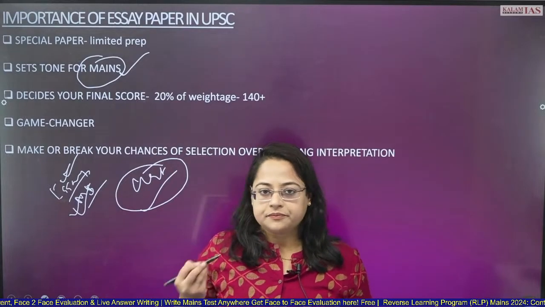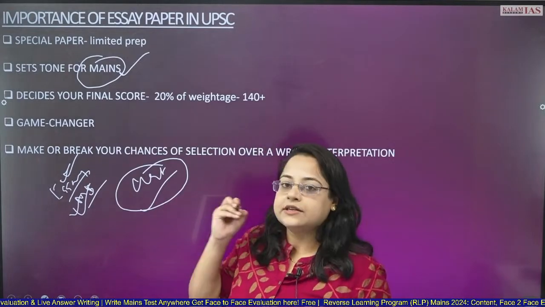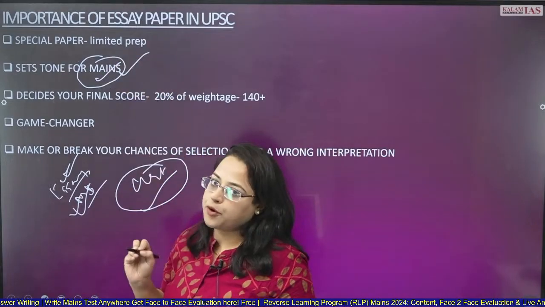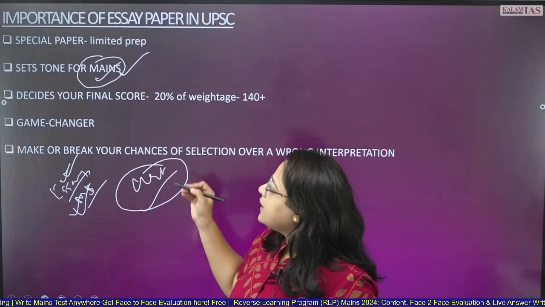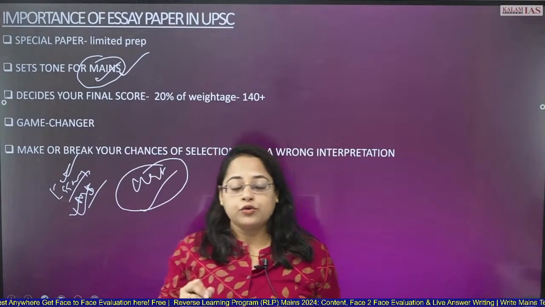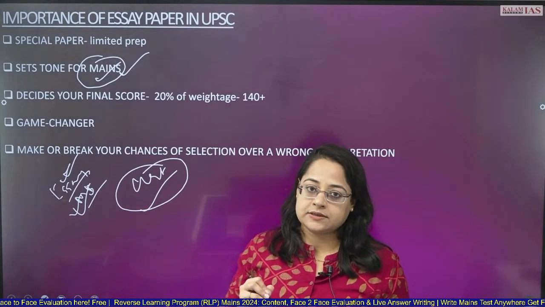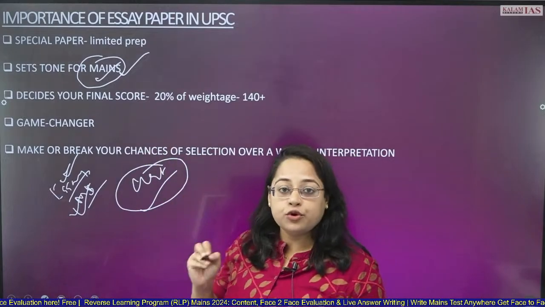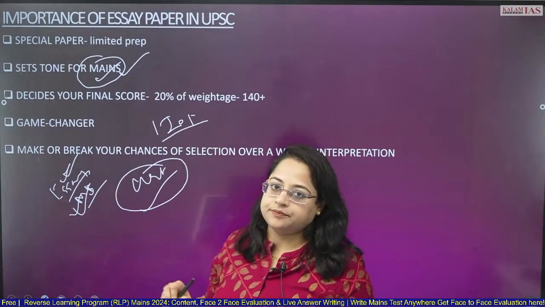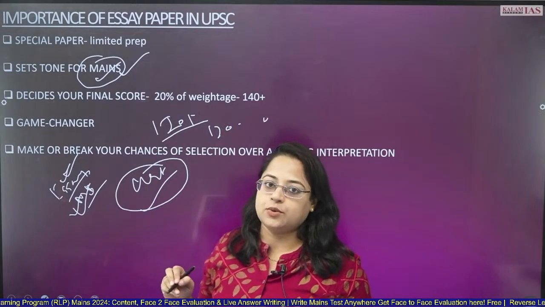There is an underlying fear and underlying underconfidence. It is very important that you do well in this essay paper, a satisfactory performance, because it decides your final score as well. I already told you that the essay paper has always commanded the same marks as a complete GS paper, that is 250 marks. And if you do not score above 120, then you are not in the list. So 120, 130 should be your target in your test series as well.